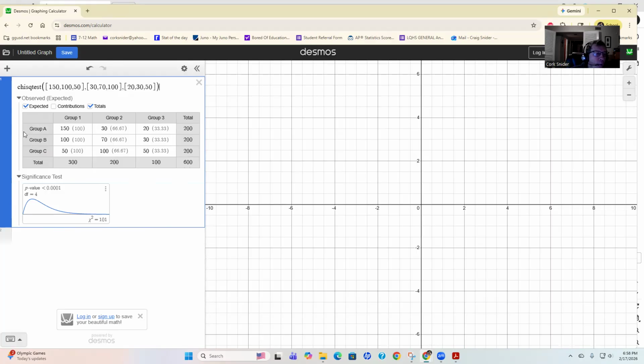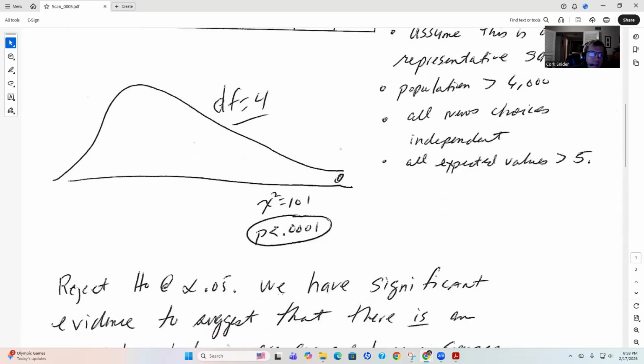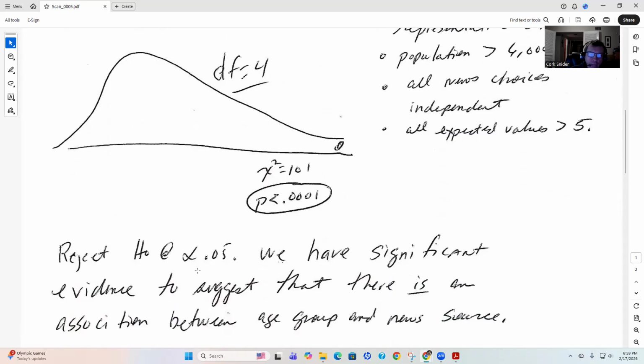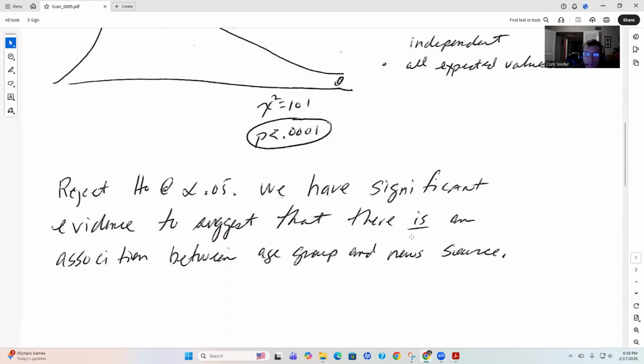The p-value is very low, so we would write p-value is less than 0.0001. We'd circle it, and this, of course, is going to be a reject. Okay, let's go back to the notes. That's why we have: the p-value is low, reject H0 at alpha 0.05. We have significant evidence to suggest that there is an association between age group and news source. Pretty cool. Pretty easy, huh?